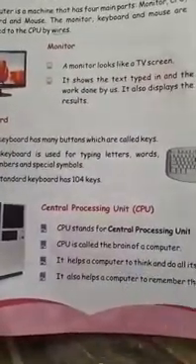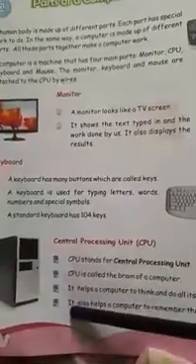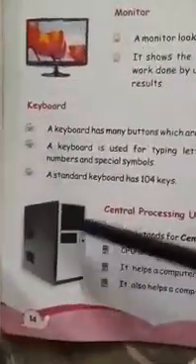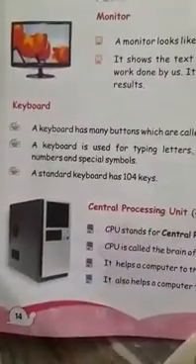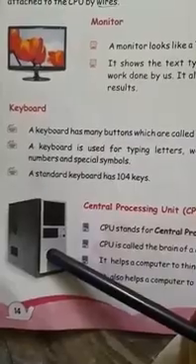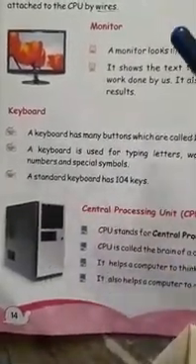It helps the computer to remember things. A lot of information is stored in the computer. We can store a lot of information in the Central Processing Unit. Understood? We call it the brain of a computer.